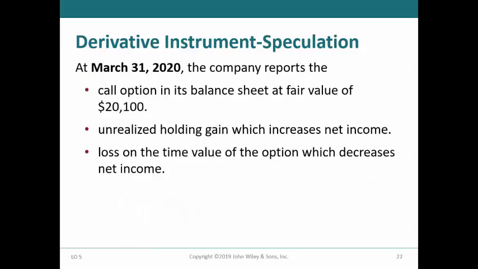The call option would be reported at fair value of $20,100 on the balance sheet, and the unrealized holding gain or loss would be reported in the income statement.